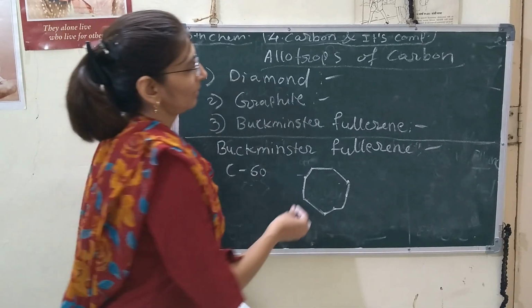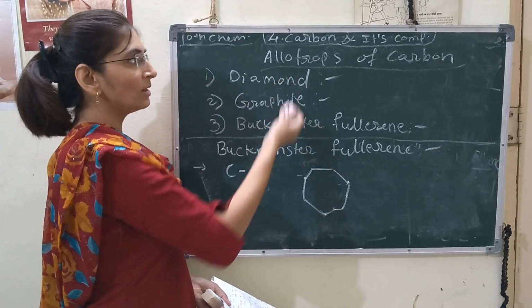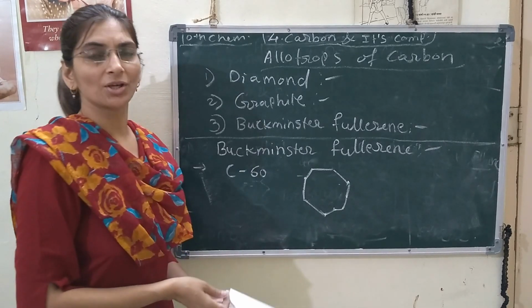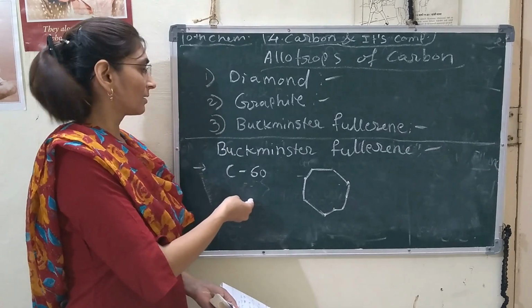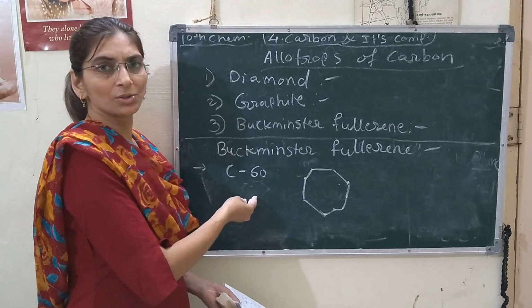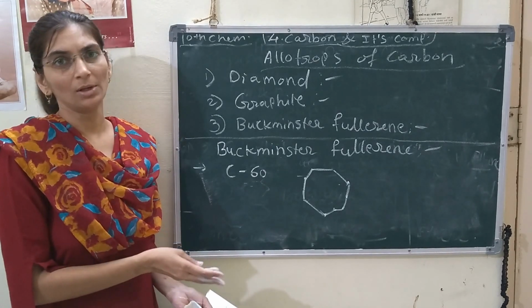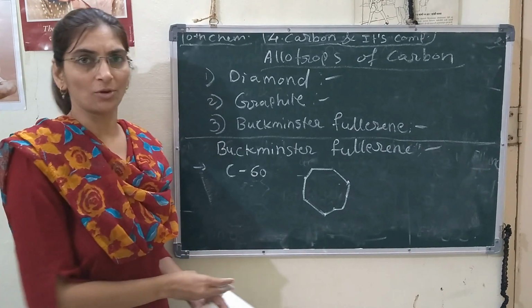So we have seen all three types of allotropes of carbon in this lecture. You watch it, and you should also read the textbook. Then you will understand this topic better. Okay, thank you.